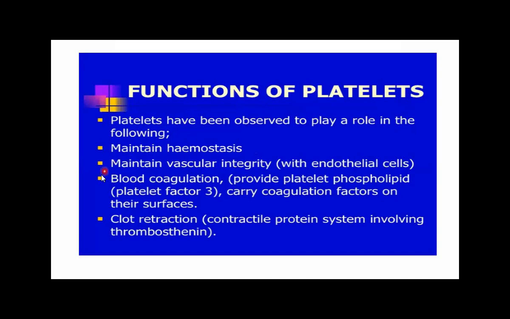They maintain vascular integrity with the endothelial cells, and they cause blood coagulation, blood clots, when there is a cut or injury in the skin.